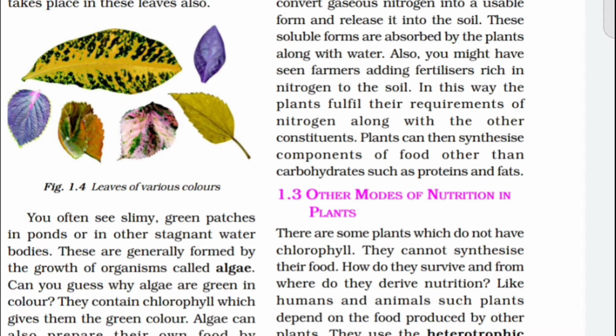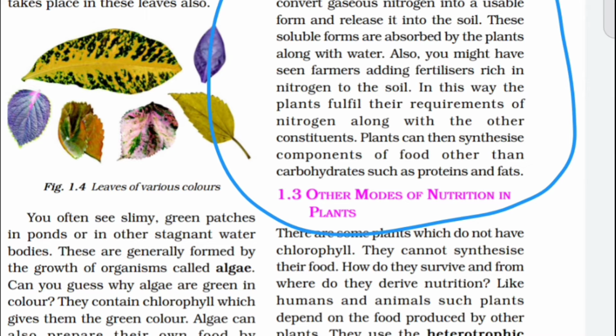So by the process of nitrogen fixation, plants can take the nutrient protein, because protein contains nitrogenous substances. Here it is given: recall that nitrogen is present in abundance, meaning in plenty, in gaseous form in the air. Air is 78% nitrogen, mainly the maximum content in air is nitrogen.